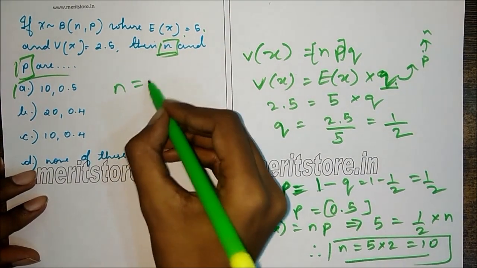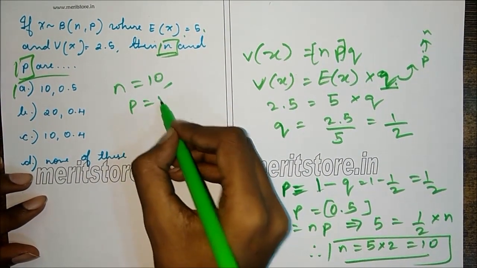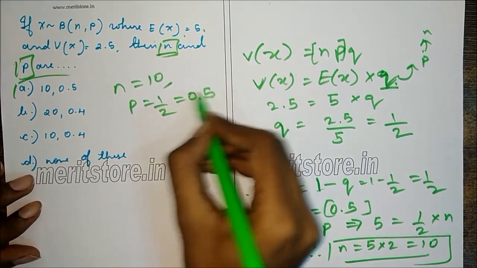Therefore we have n is equal to 10 and p is equal to half, 0.5, which is option A.